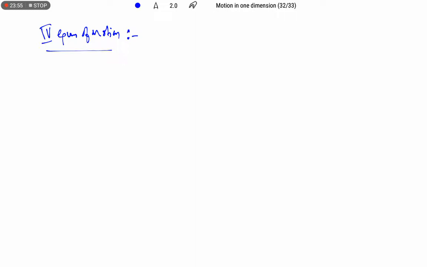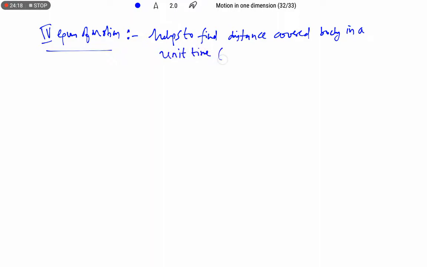This fourth equation of motion helps to find the distance covered by a body in a unit time, or in the nth second.